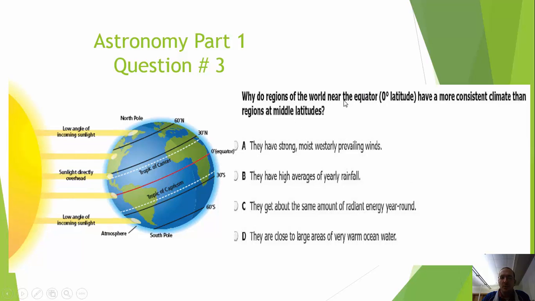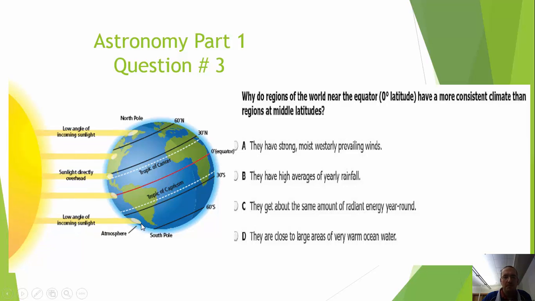Why do regions of the world near the equator, 0 degrees latitude, which is right here, have a more consistent climate than regions of middle latitudes? In trying to answer this question, I want you guys to look at this picture over here. This is the sun, obviously not drawn to scale. We are much further away. I want you to look at the sunlight directly overhead versus the low angle of incoming sunlight on both the